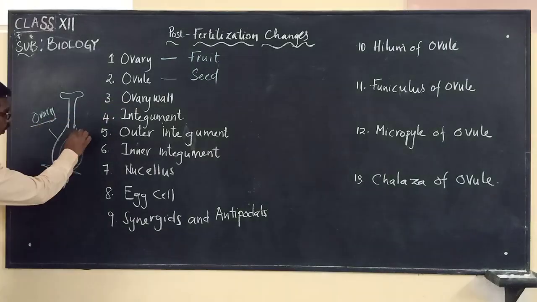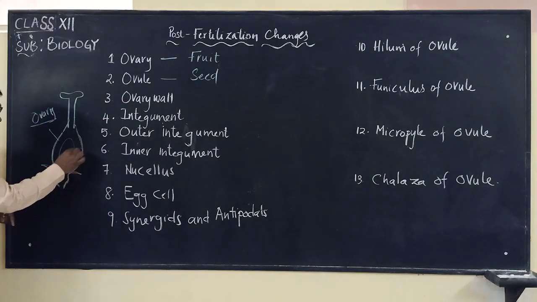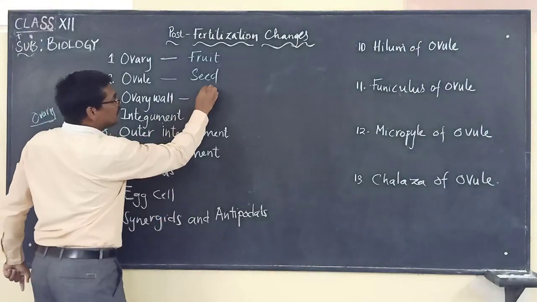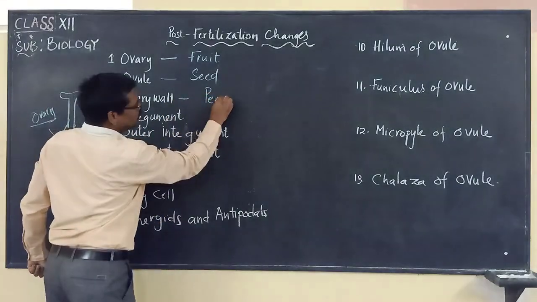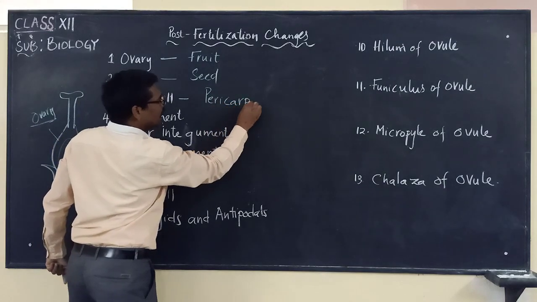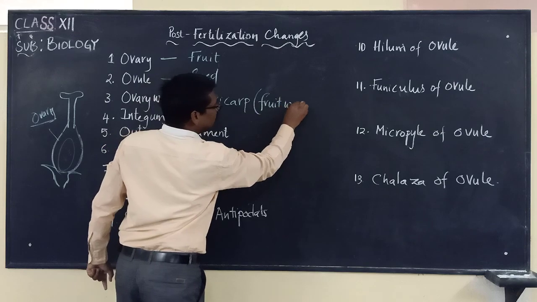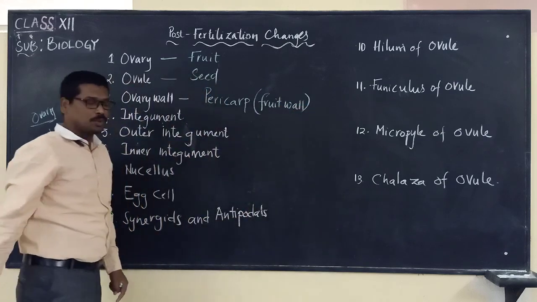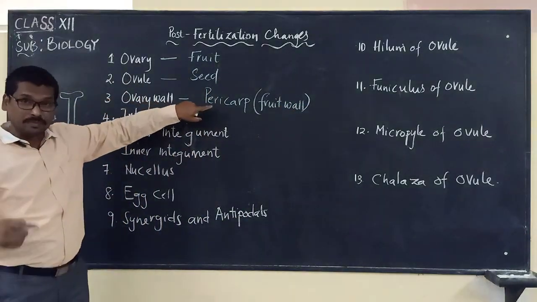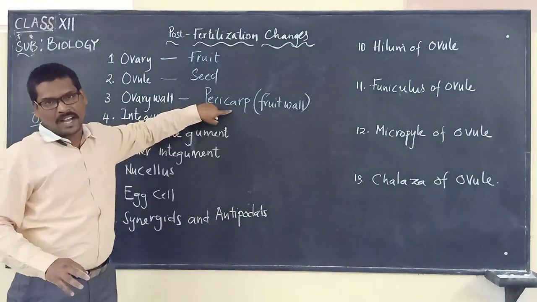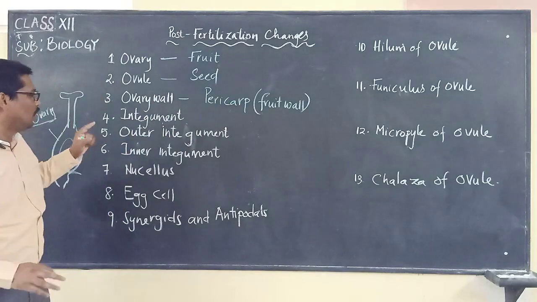Now what happens to the ovary wall? This is the ovary wall. What happens to it? It will change into the pericarp. We call it the pericarp, otherwise in simple terms the fruit wall. So after fertilization the ovary wall is no more called the ovary wall. We call it the pericarp, the fruit wall.